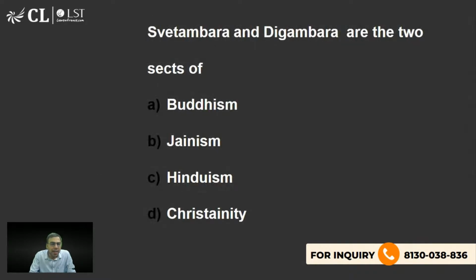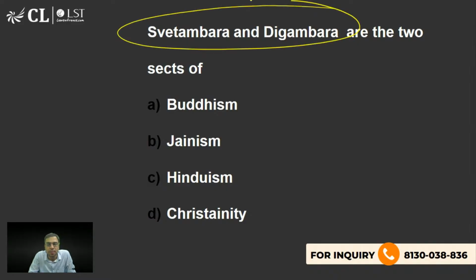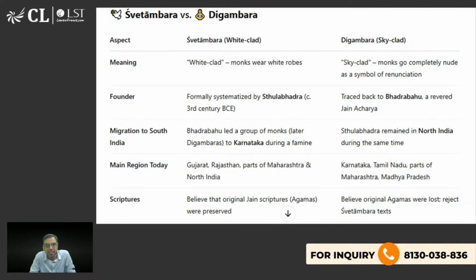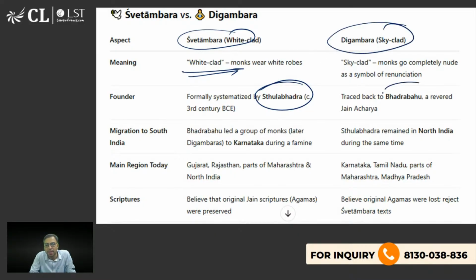The next is Swetambara and Digambara are the 2 sects of which religion? Buddhism, Jainism, Hinduism, Christianity. Please tell me. Swetambara and Digambara are the 2 sects of. Yes, Kumari Bhavna, very good. The right answer is Jainism. B is the right answer to this question, है ना. तो आपने सुना होगा Swetambras are those who wear white clad. स्थूलभद्र जो थे उनके फाउंडर्स में से माने जाते हैं, मतलब मेन सिस्टमैटिक जिन्होंने किया था. और दिगंबर के हैं भद्रबाहु.